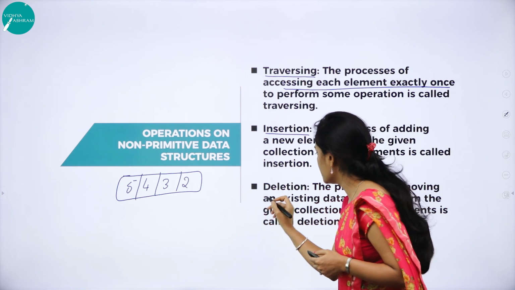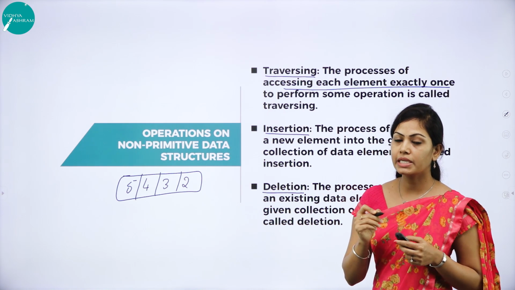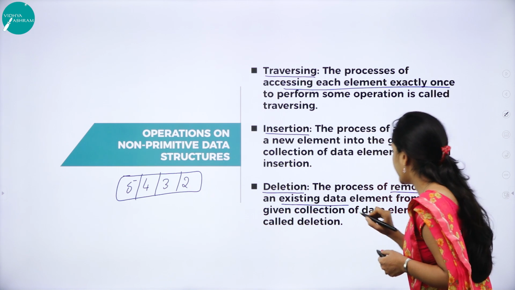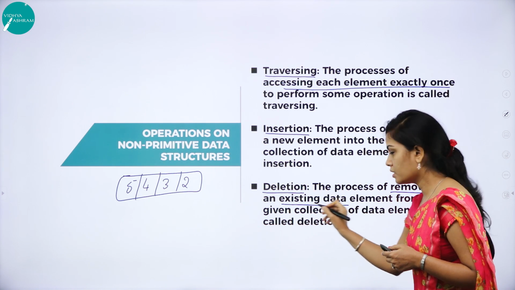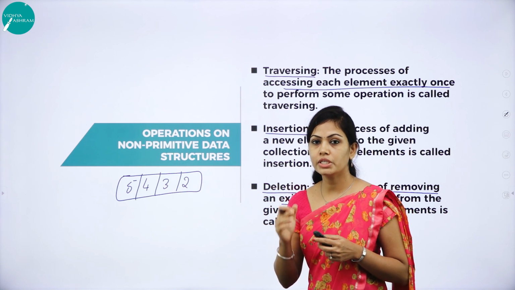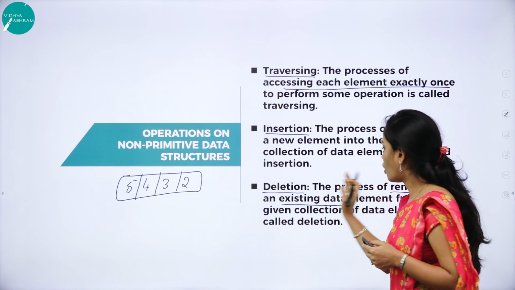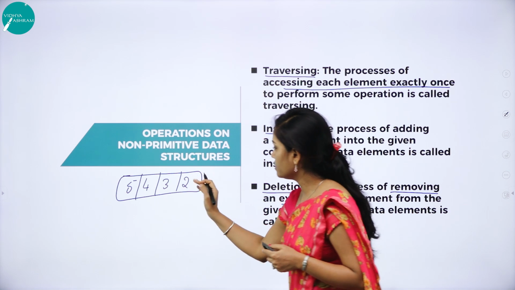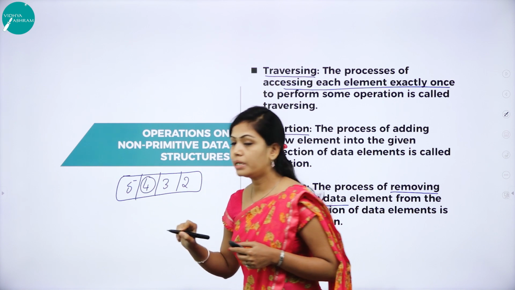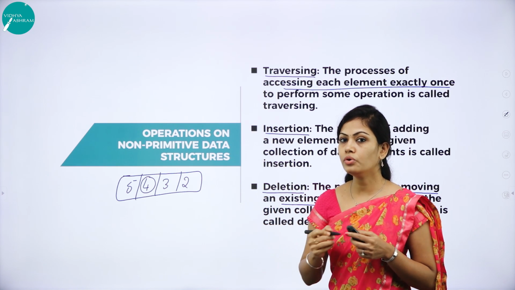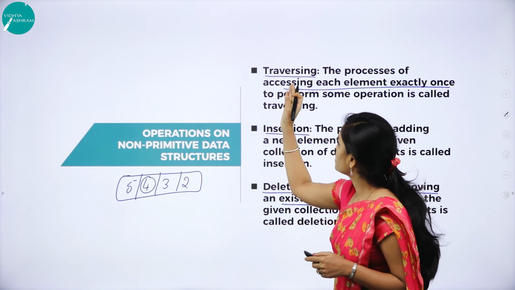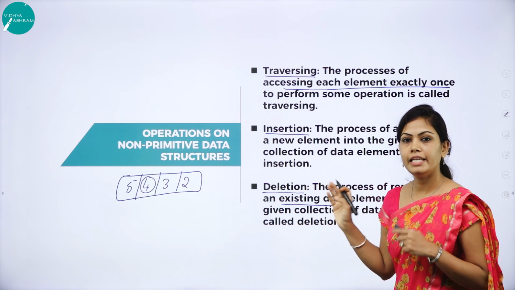And next operation is deletion. What is deletion? Deletion means removing an existing data element from the given collection of data elements. Example, if you want to delete this second element in a given set of elements, you can use the deletion operation. So we have studied traversing, insertion and deletion operations.